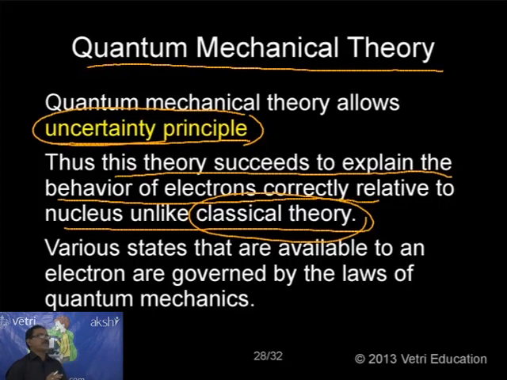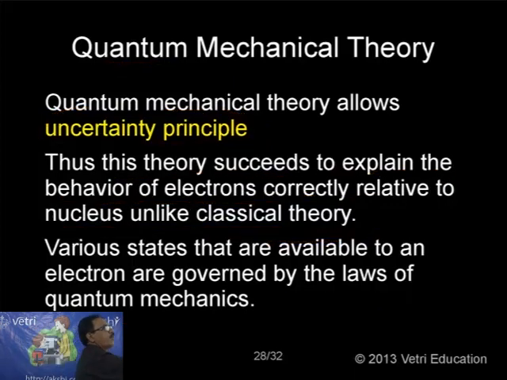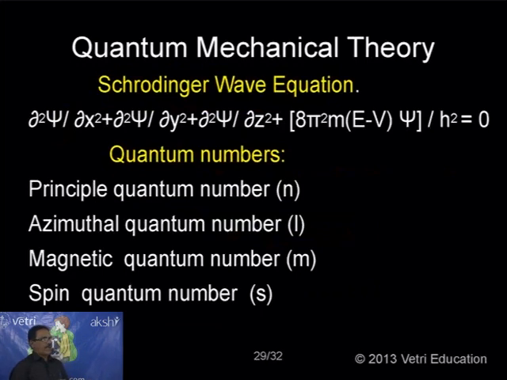So there are two theories that explain electromagnetic radiation and the hydrogen spectrum: one is classical theory, another is quantum theory. Classical theory fails, whereas quantum theory is successful because it takes the uncertainty principle into account. Now, the various states available to an electron are governed by the laws of quantum mechanics. Quantum mechanics proposes laws that give a very clear idea of how the electron is present surrounding the central nucleus in various states. All this information is given by quantum mechanical theory. This quantum mechanics proposed an equation, the very famous Schrödinger wave equation.